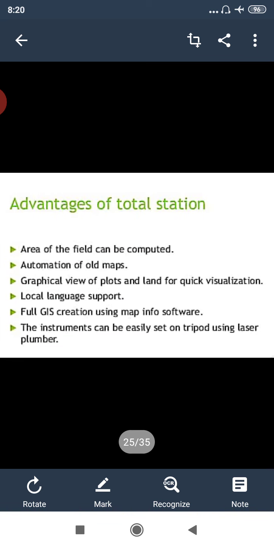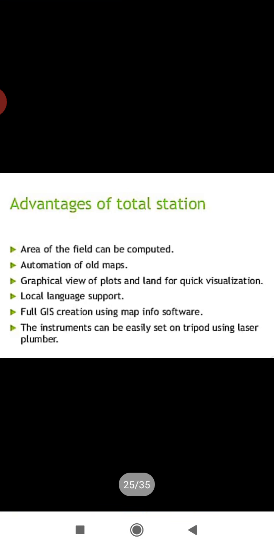Then we are going to discuss the advantages of the total station. What are the advantages of the total station? One can easily understand: it is more accurate. It can measure up to an accuracy of 0.5 seconds, 5 milliseconds. Distance up to 1.5 kilometers is possible, and the accuracy is 1.5 mm per kilometer. And along with the distance, it can also measure angles, sloping distances, heights. Along with that, it also measures the coordinates x, y, z, easting, northing, and elevations.